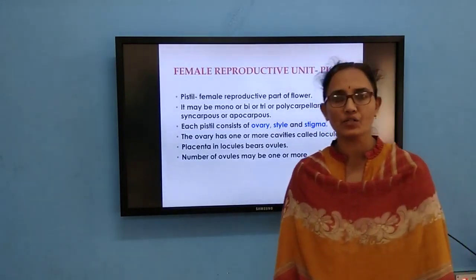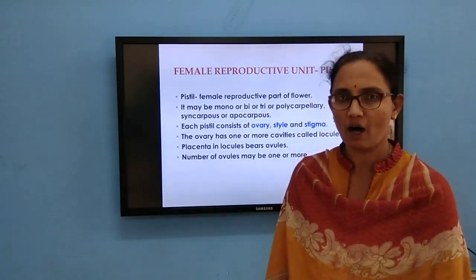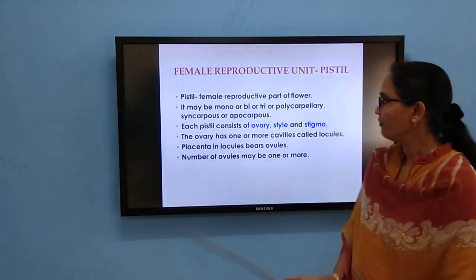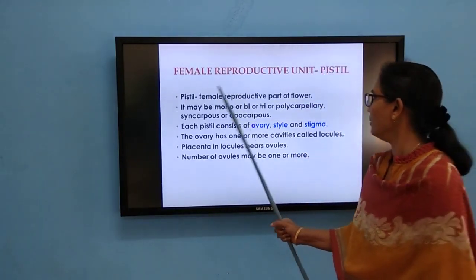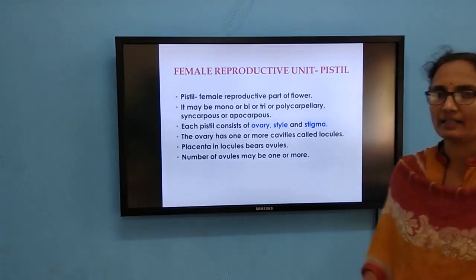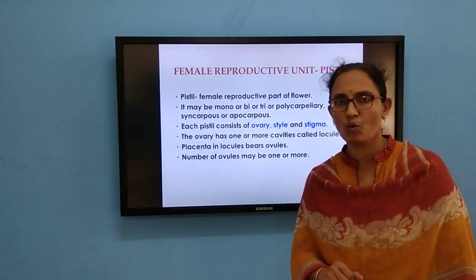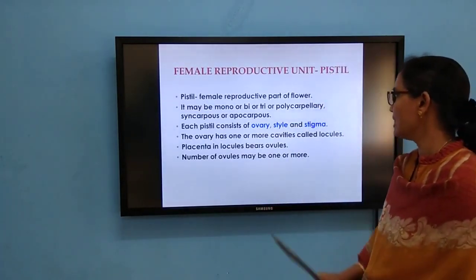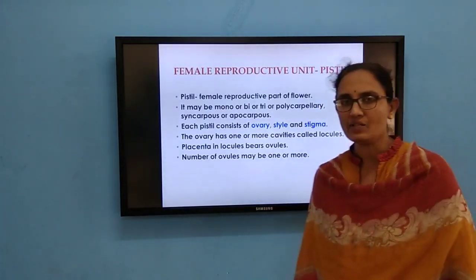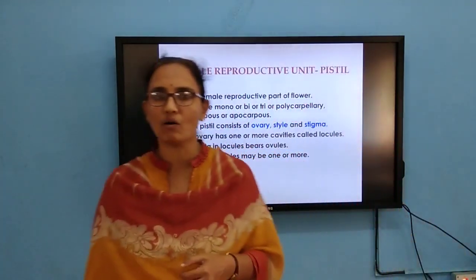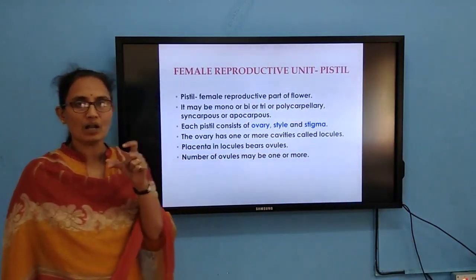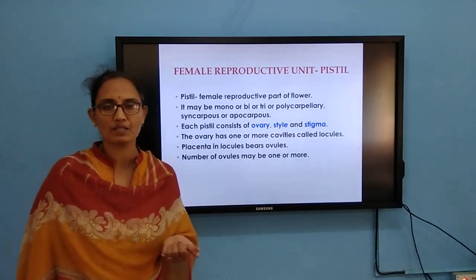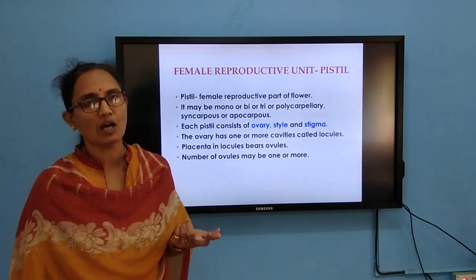Then coming to the structure of this pistil or carpel or gynoecium, if you observe carefully, each pistil has a swollen basal part called the ovary, an elongated structure, the style, and it ends with a stigma. The cavities present in the ovary are called locules. In this locule, you can find the ovules. The ovule may be one or more, which is also observed.